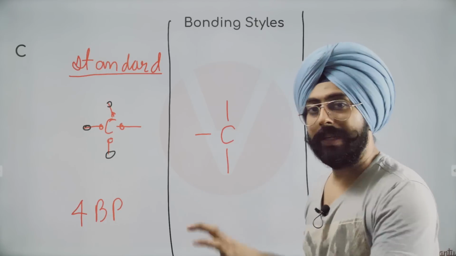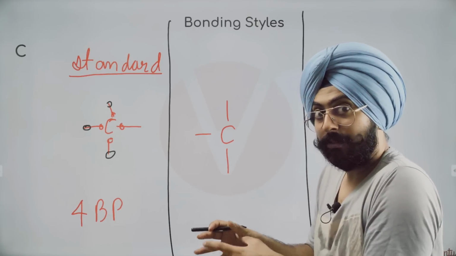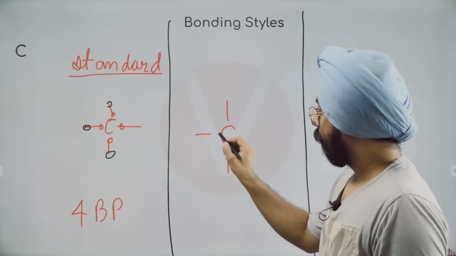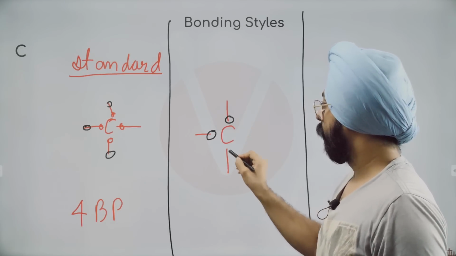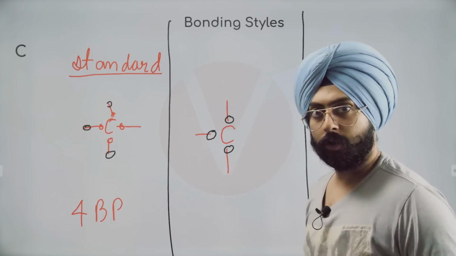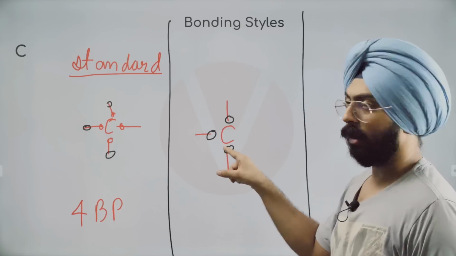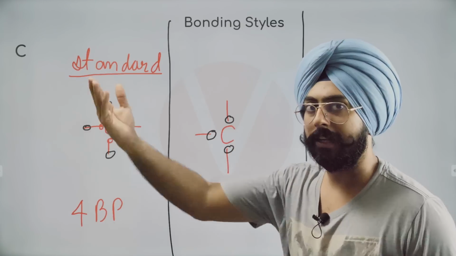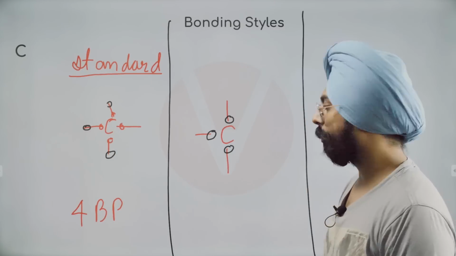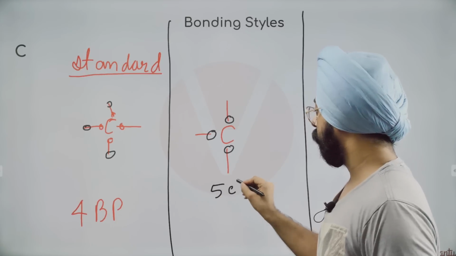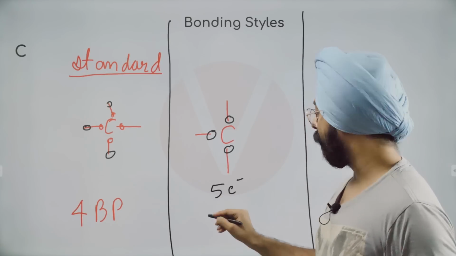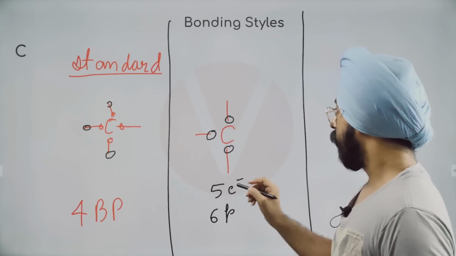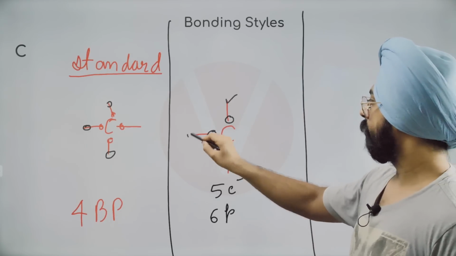Now, my dear friends, how many electrons does this carbon have for its own self? 1, 2, 3 plus 2 inner electrons. This is the valence shell. So there are 3 in the valence shell, 2 in the inner shell. Total कितने electrons हो गए? 5 electrons. But how many protons does carbon have? 6 protons. You must be wondering, sir, but what about these electrons?